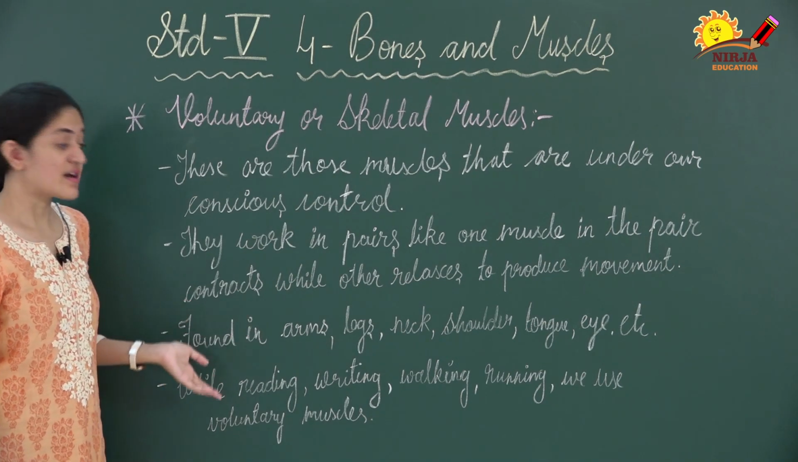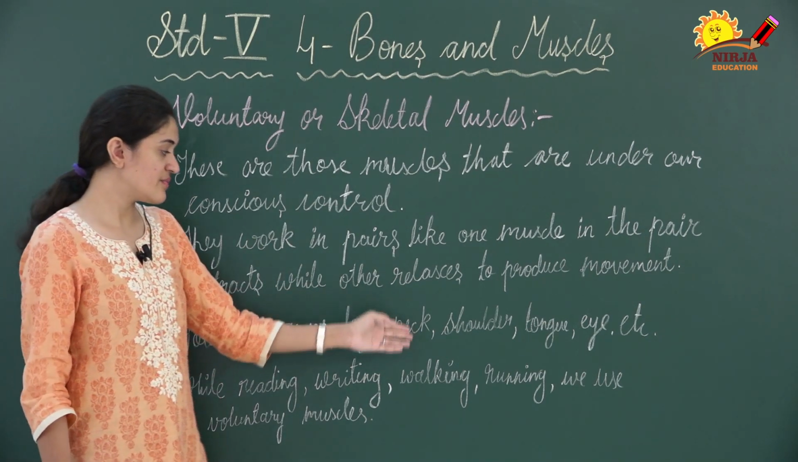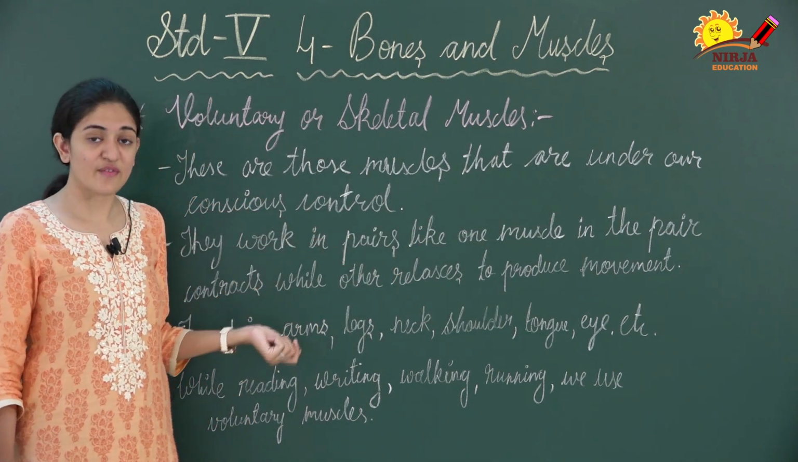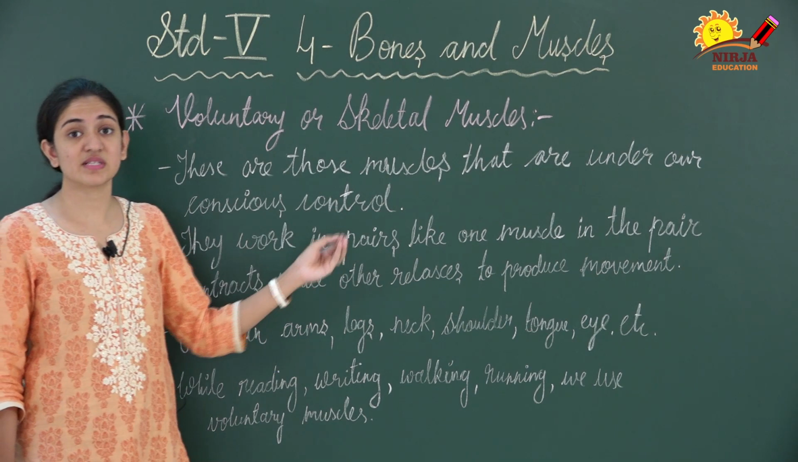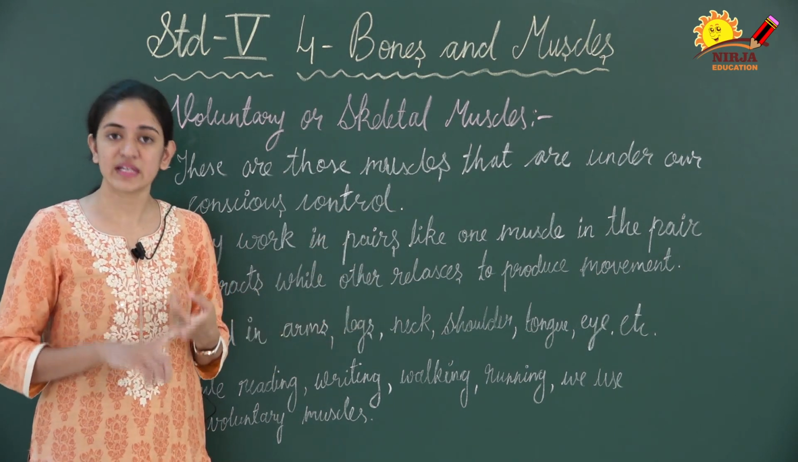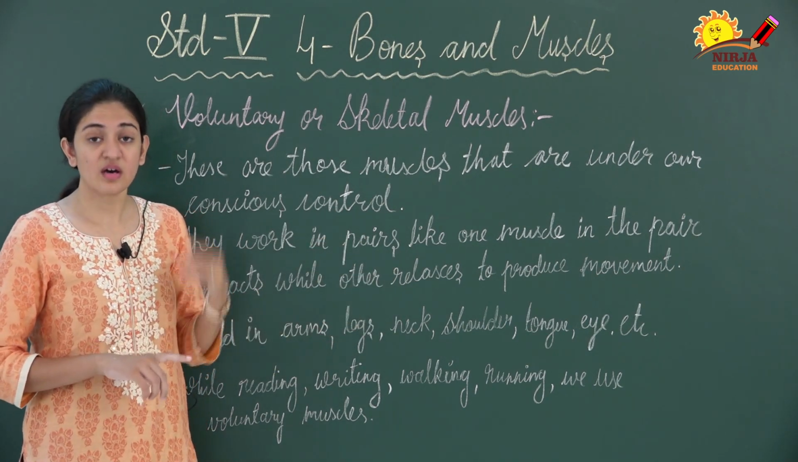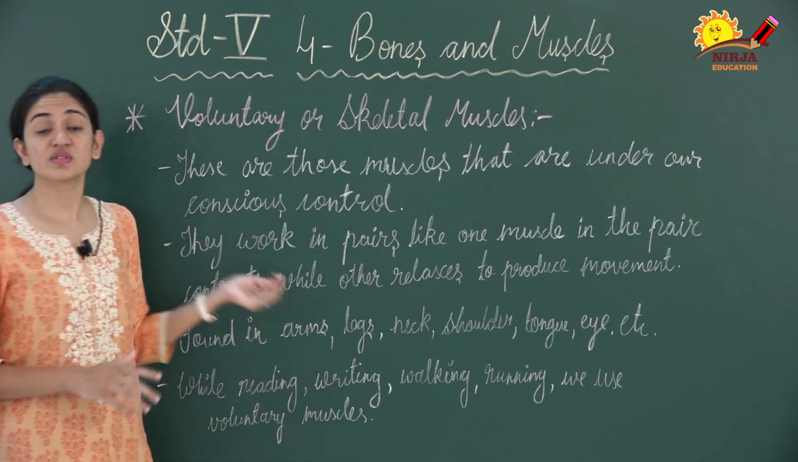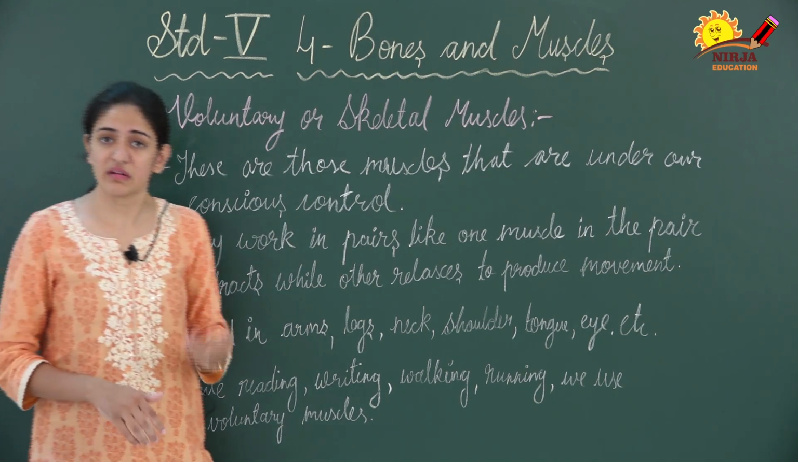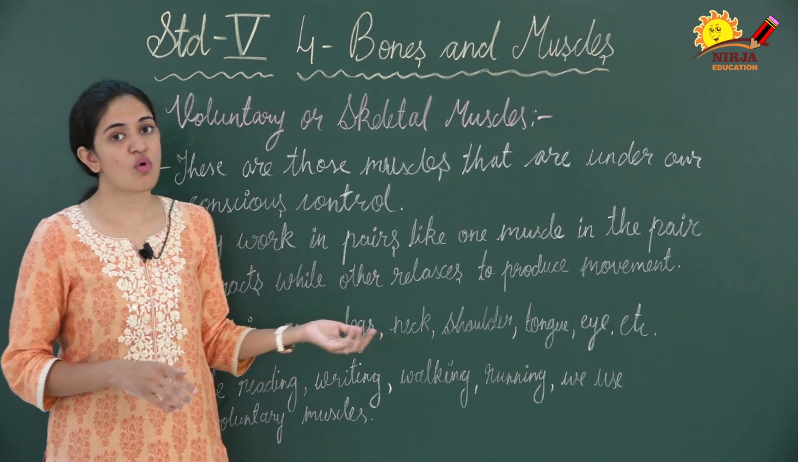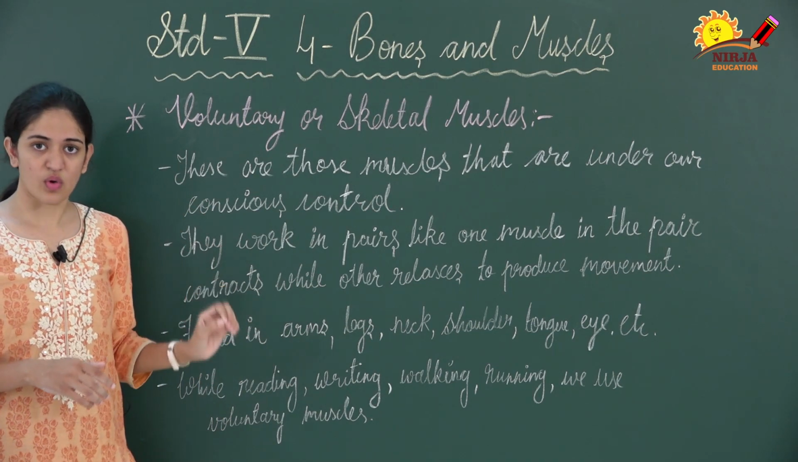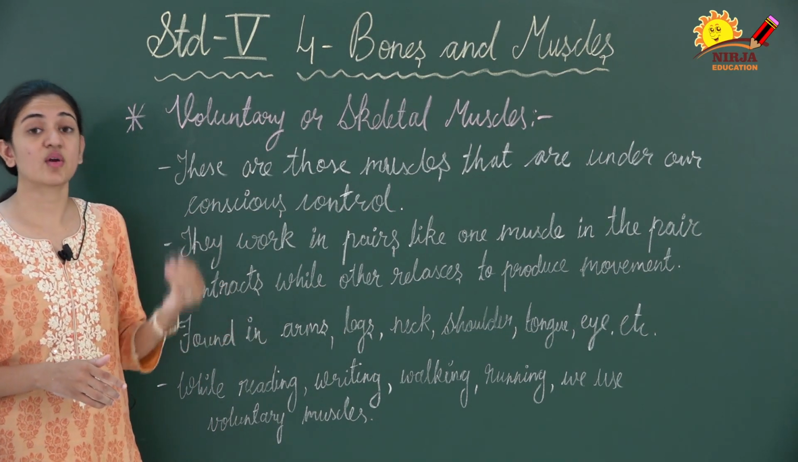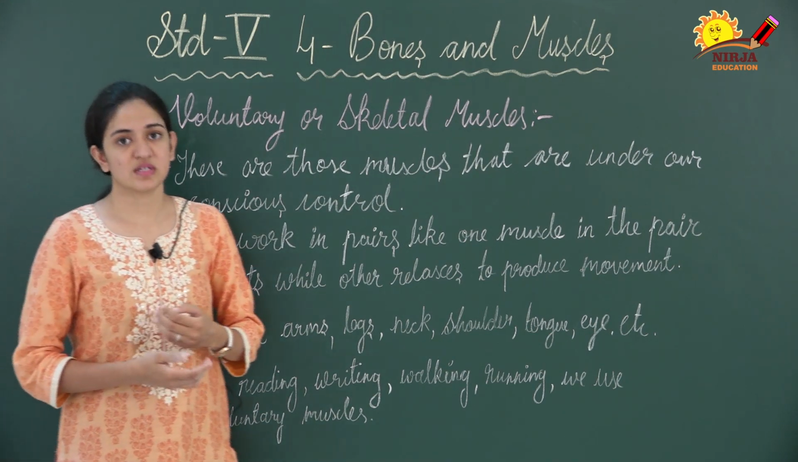These muscles are found in the arms, legs, neck, shoulder, tongue, eye, etc. You have to remember where these voluntary muscles are found. They are found in the legs, arms, neck, eye, shoulder and even the tongue. We use this type of muscles while reading, writing, running and even walking. So this was all about voluntary muscles. Now we will discuss involuntary muscles. They are also known as smooth muscles.